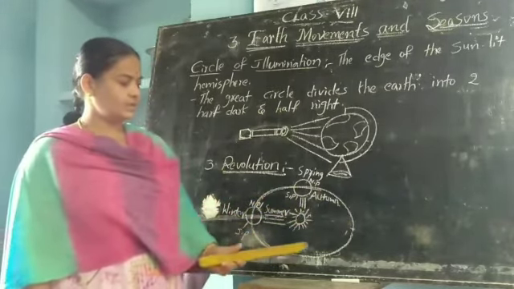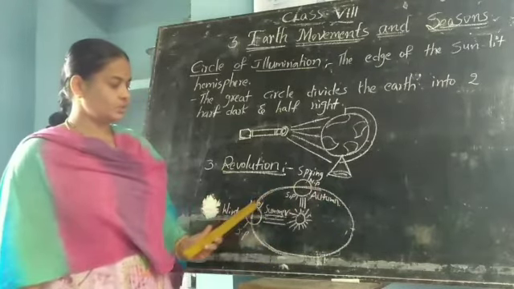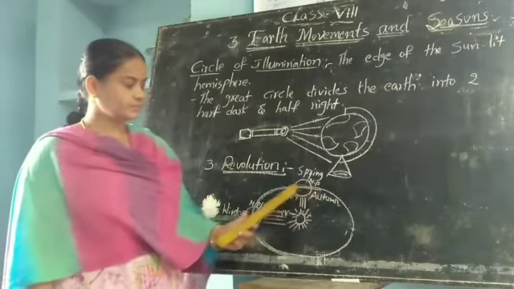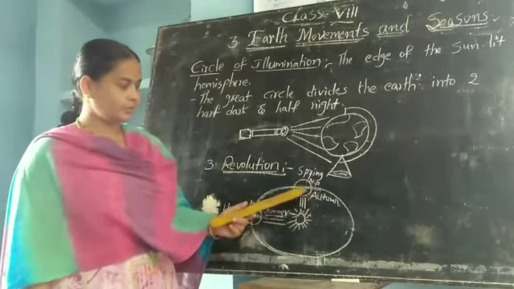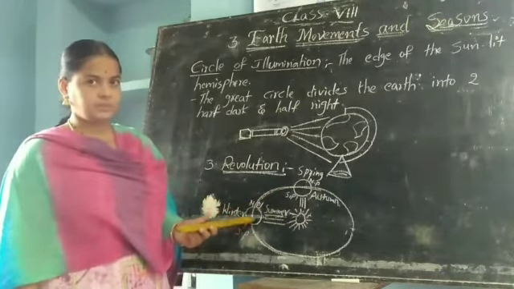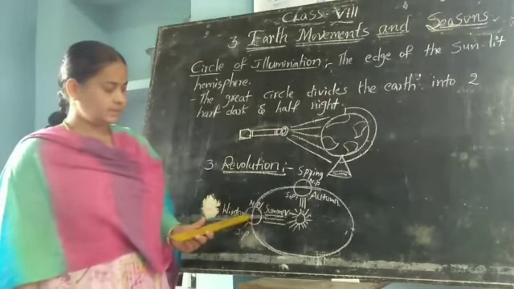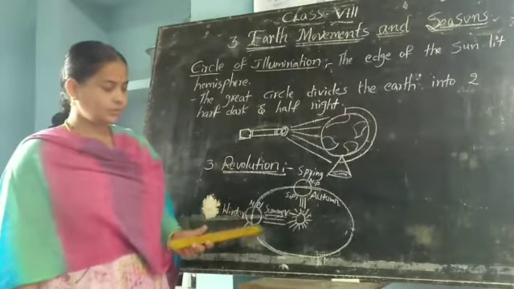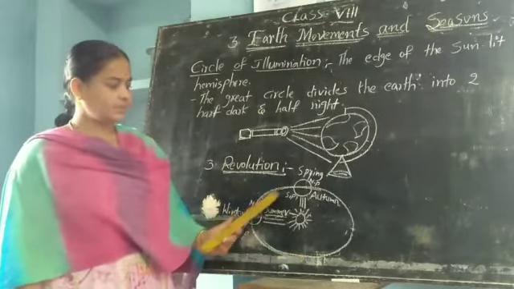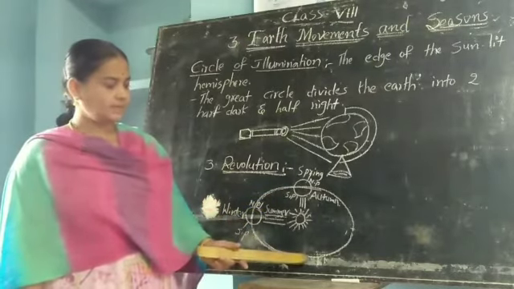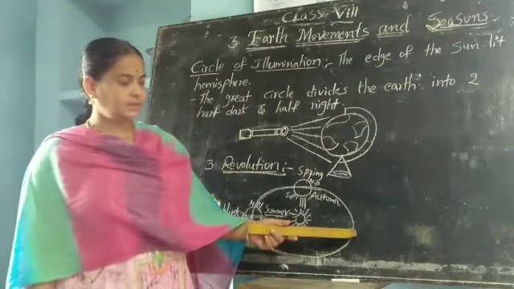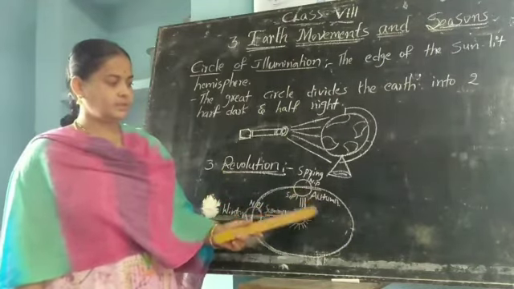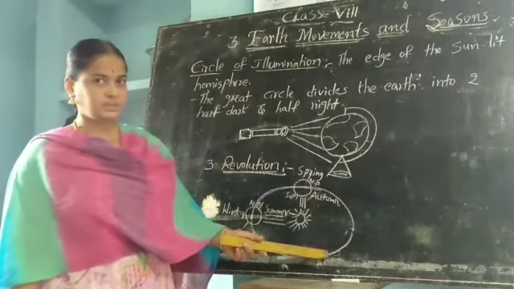The earth always rotates from west direction to east direction. The earth takes 3 months to move from here to here. And it takes 3 months to move from here to here. 3 plus 3, 6. And it takes 3 months to move from here to here, and 3 months from here to here. 3 months plus 3 months, 6.